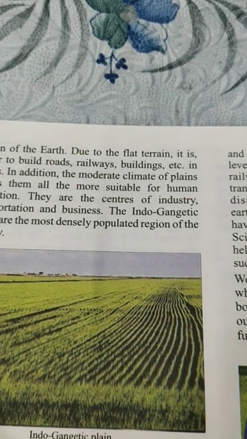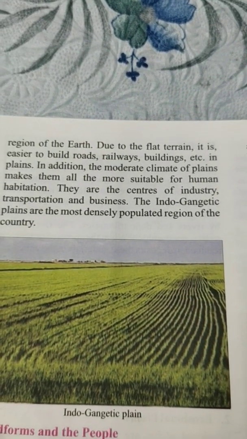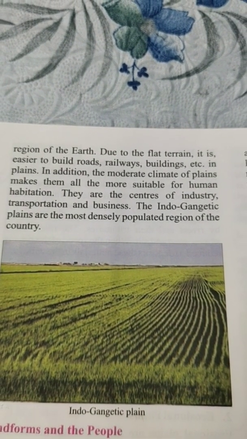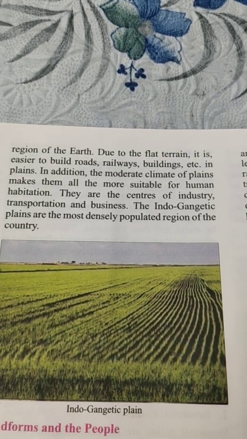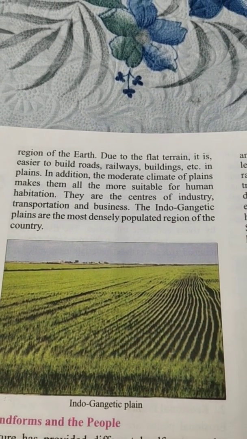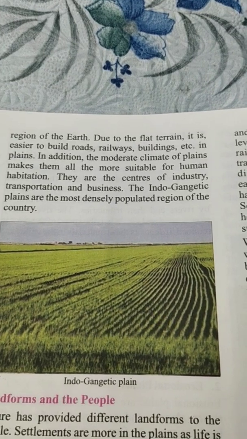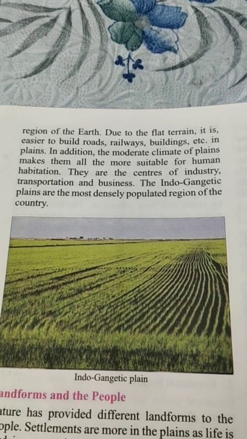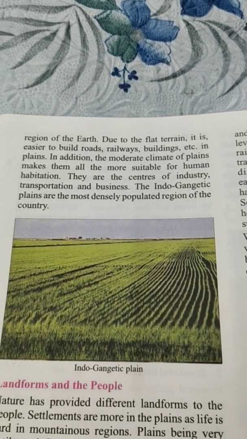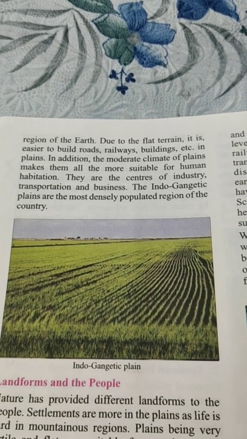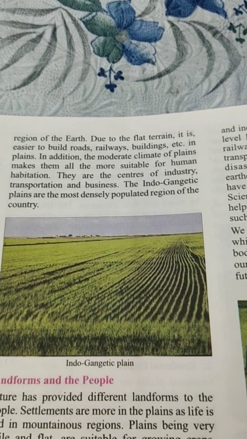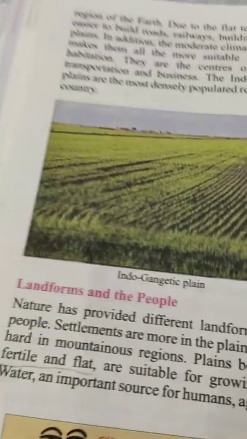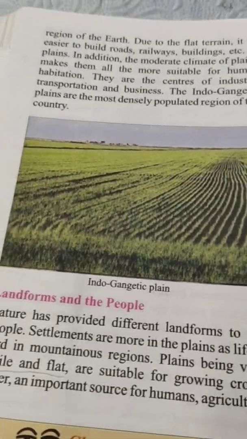Due to their flat terrain, it is easier to build roads, railways, buildings, etc. In addition, the moderate climate of plains makes them all the more suitable for human habitation. They are the centers of industry, transportation and business. The Indo-Gangetic plains are the most densely populated region of the country. See children, Indo-Gangetic plain.